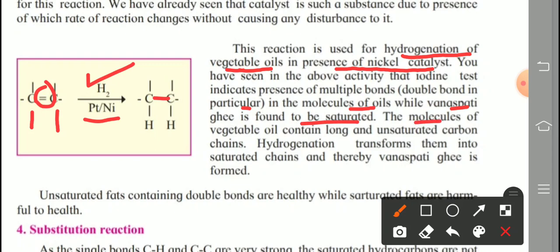The molecule of vegetable oil contains long and unsaturated carbon chain. Remember this sentence. Hydrogenation transforms them into saturated chains, and thereby Vanaspati ghee is formed. How is Vanaspati ghee formed? So this is the explanation of that question.